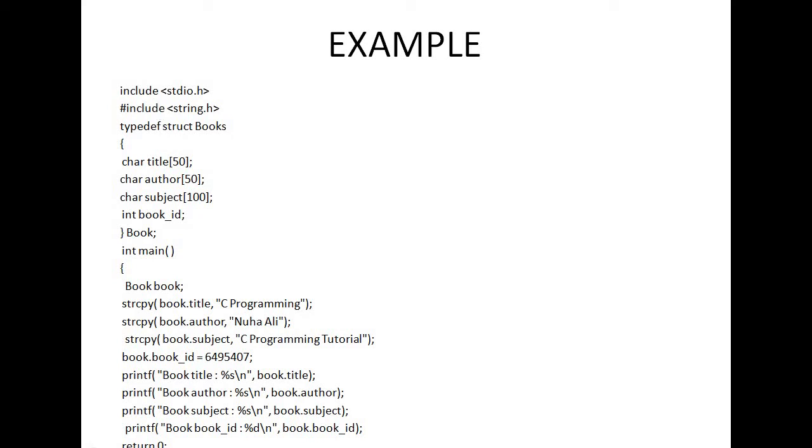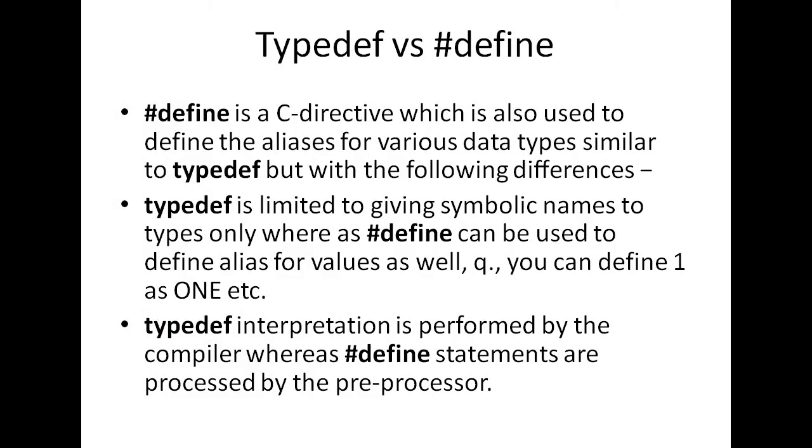Whenever I want to include some file in my C program, I can use the preprocessor directive #include. Similarly, there is another preprocessor directive known as #define. Always remember, anything that starts with # in C programming is known as a preprocessor directive, and # is the preprocessor symbol.